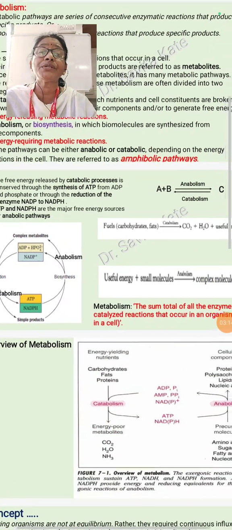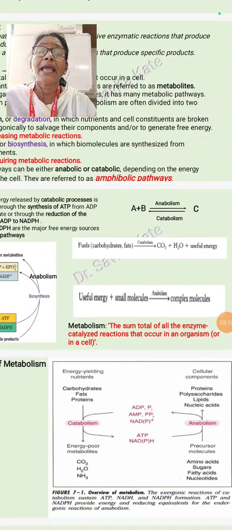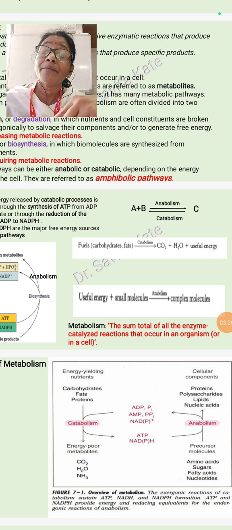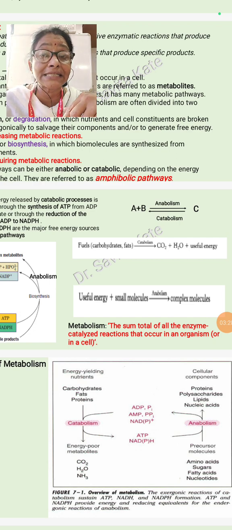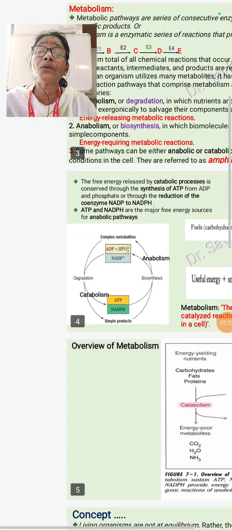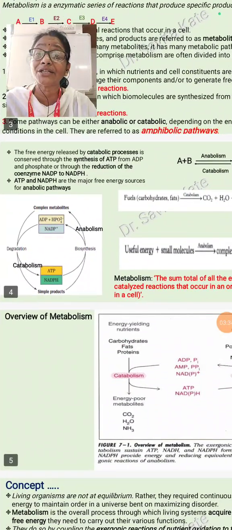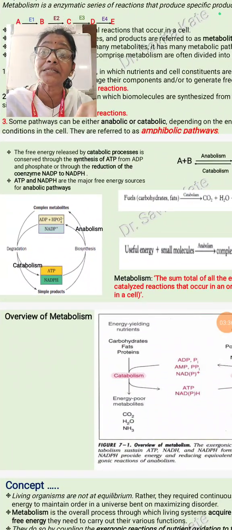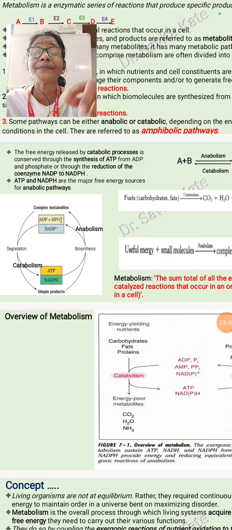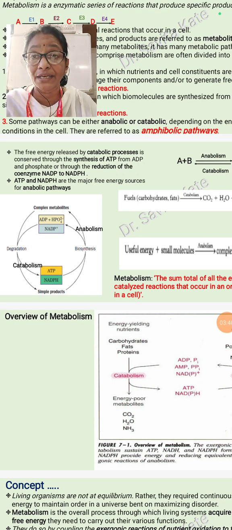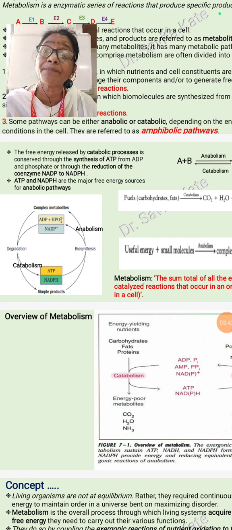Here I show you some example. See here, A plus B, anabolism, that is build up to form a C. But when C is broken down into A plus B, that we refer to as a catabolism. How does our cell decide to start the catabolism pathway or start the anabolism? That totally depends upon the energy requirement. If the cell has a sufficient amount of energy, at that time the anabolic pathway starts.